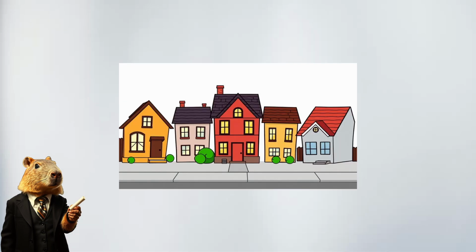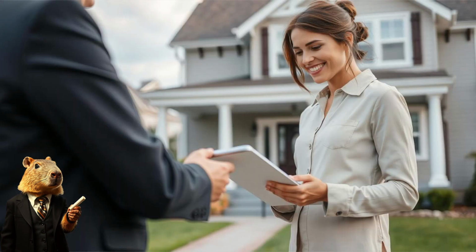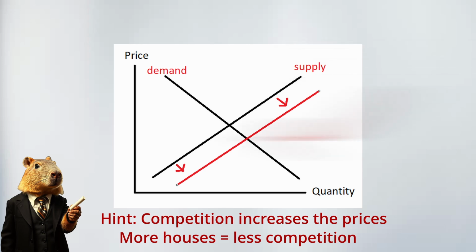Let's consider there are 10 houses for sale, and let's say that the builders decide to construct 10 more houses, making a total of 20 houses. But the number of buyers stays at 10. Suddenly, there are more houses than buyers. Supply has increased, but the demand hasn't changed. What happens? The prices of houses may go down because there are now more houses than people to buy them. This is how the supply side works. When there is more of something available than people want, prices tend to drop.